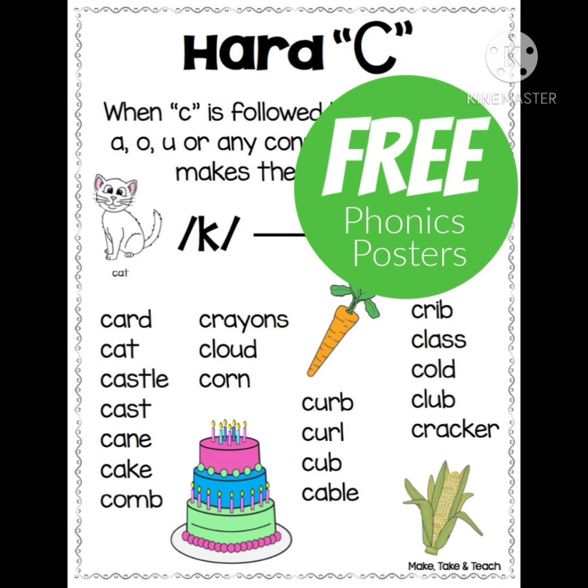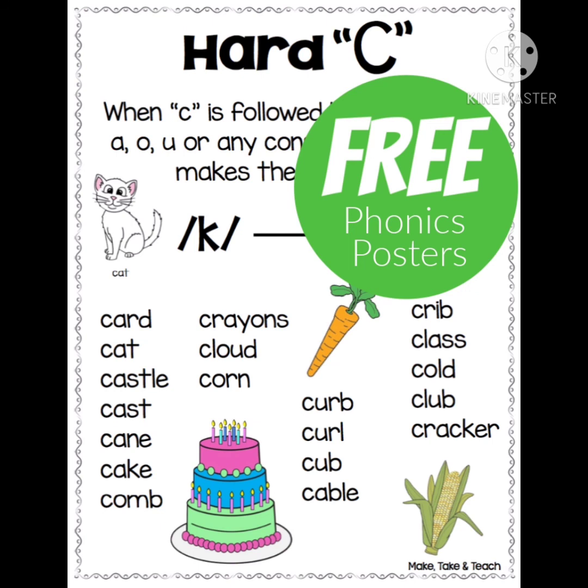Cold. The letter C is followed by O. So it gives the sound of K. So we say it as cold. Next word, club. The letter C is followed by L. L is a consonant, so it gives the sound of K. So we say it as club.